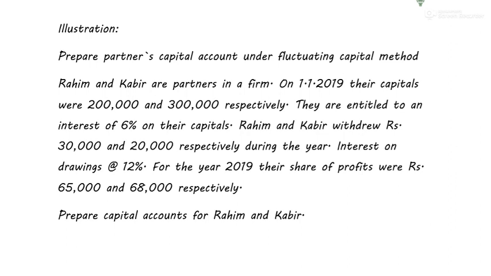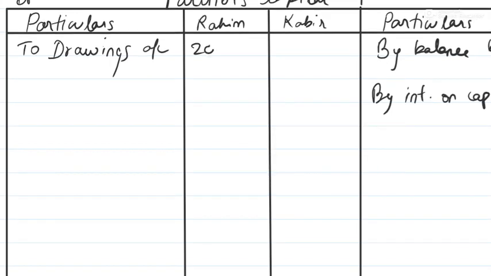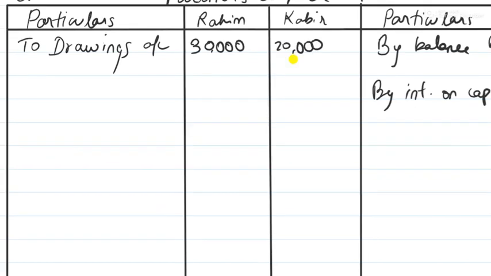Now the next step is that Rahim and Kabir withdrew 30,000 and 20,000. So they withdrew from the capital, which means the capital is decreased, therefore we'll post it on the debit side. To drawings account 20,000, 30,000. So Rahim had withdrawn 30,000 and Kabir had withdrawn 20,000.